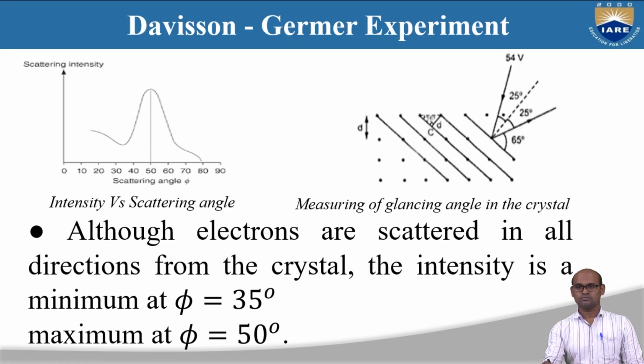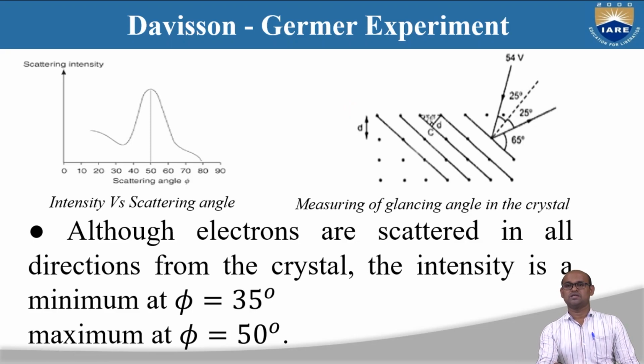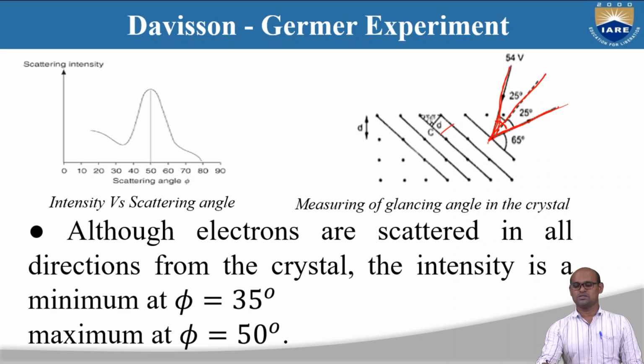picture. So these are all crystal. We know that we have considered a nickel crystal, right? Let me erase here. Nickel crystal we are considering. So these are all parallel planes. The distance between parallel planes is d. We know that the maximum scattering angle is 50 degrees. So the electron is coming in this direction and getting scattered at this angle. So the maximum angle is 50 degrees. If I draw a normal for this plane, it is equal on both sides. So that is 25, totally 50 degrees. So that is what we found.